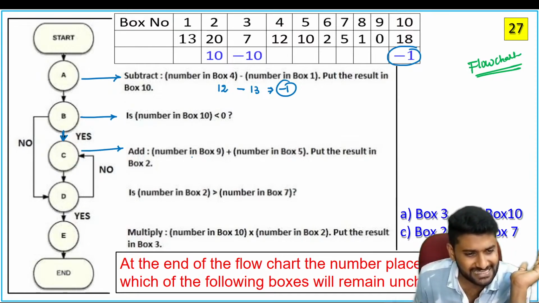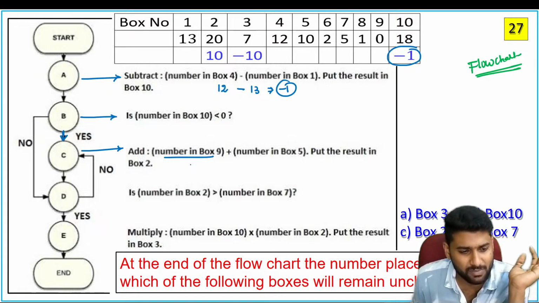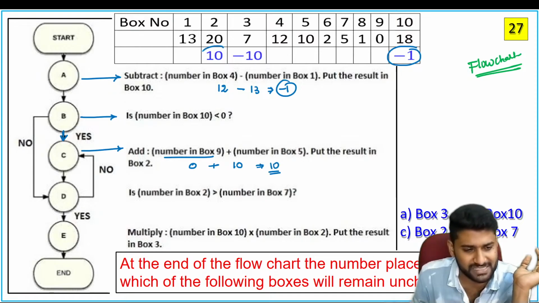Again, what does C say? Take box number 9. What is the box number 9? 0. Take box number 5 value, 10. Whatever the resultant is, place it in box number 2. So place it here. Now again verify.